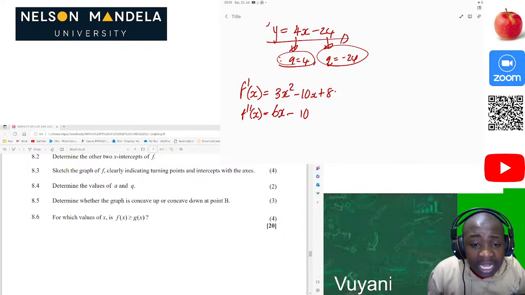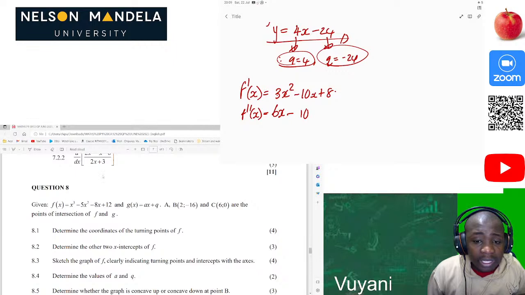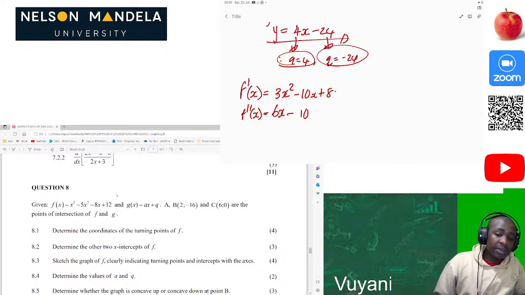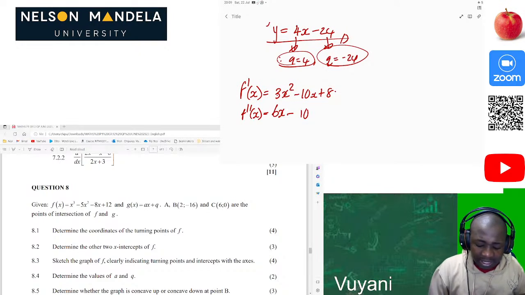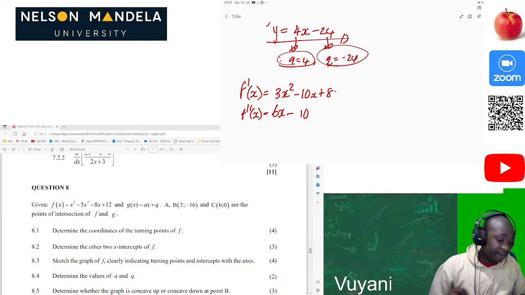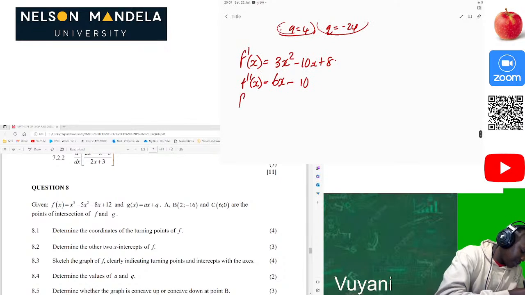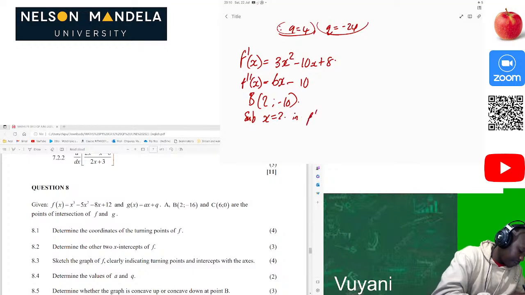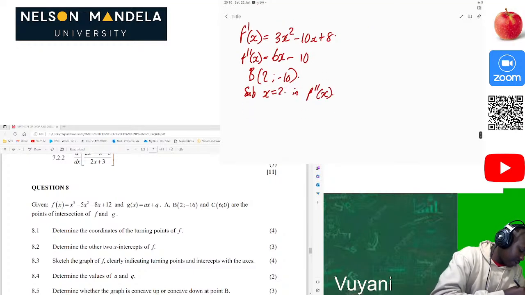Now that we know our second derivative, we should look at whether it is concaving up or concaving down at point B. And what is our point B? Our point B is 2, negative 16. So the x value is positive 2 and the y value is negative 16. That already makes our lives easy, because we just have to substitute the x value. So we can substitute x is equal to 2 in f double prime of x.